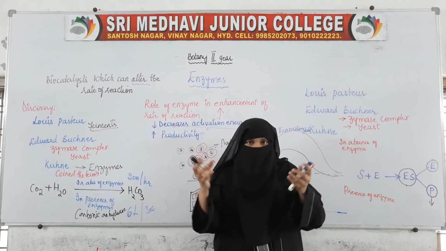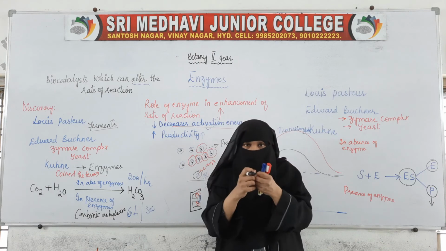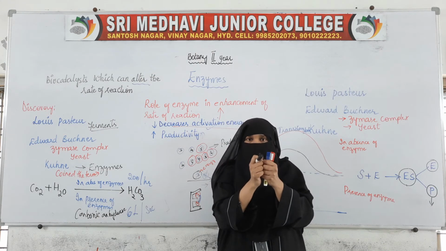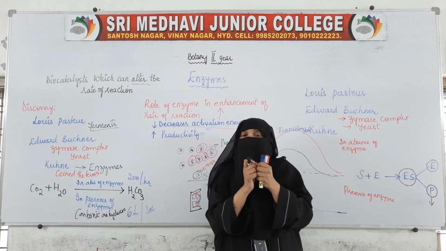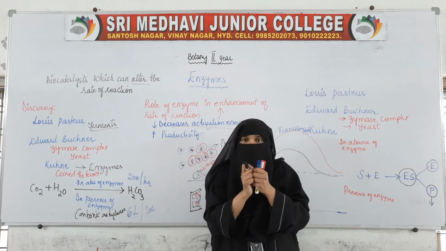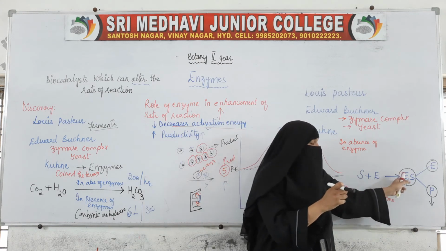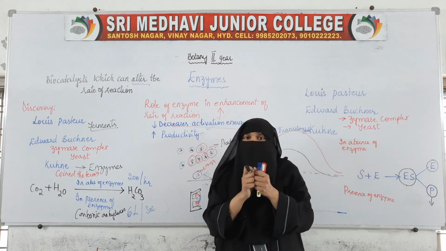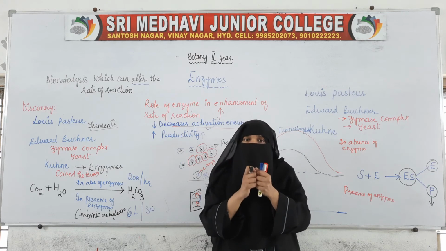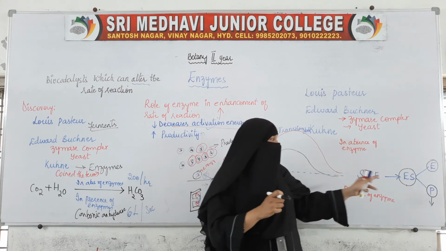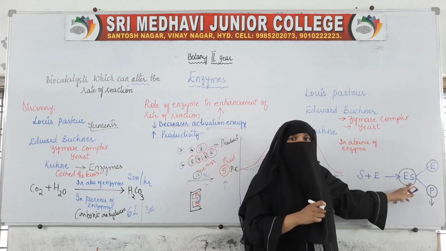Enzymes take the different substances, or substrates, and bind them together. When they bind them, the product is formed. That product is nothing but the enzyme substrate complex, but to this product the enzyme is still attached in the enzyme substrate complex.